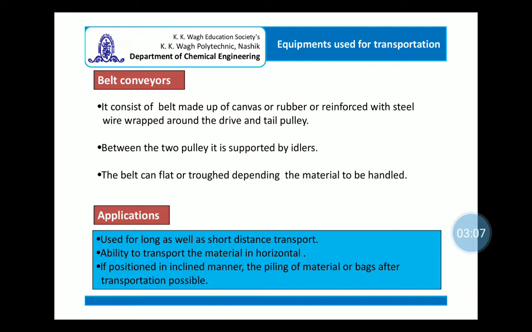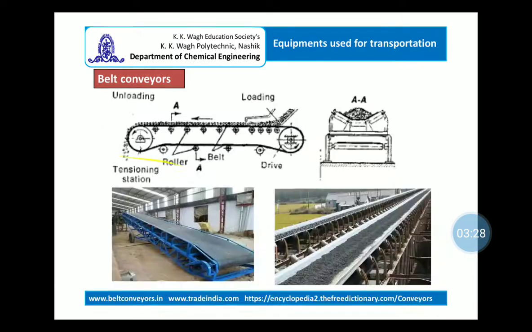Typical applications are long as well as short distance transport, and the ability to transport the material in a horizontal direction. If positioned in an inclined manner, the piling of material or the piling of bags after transportation is possible.